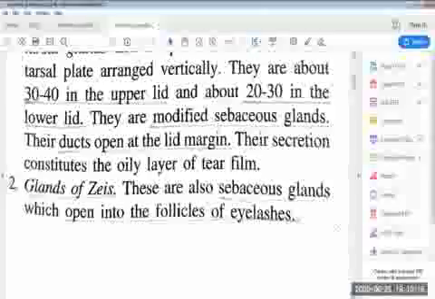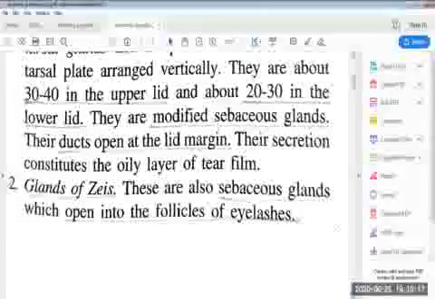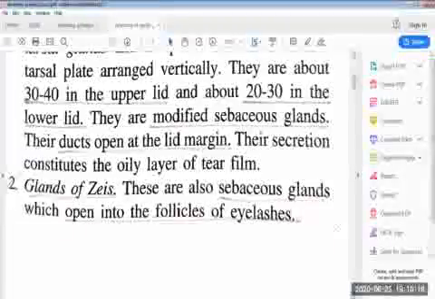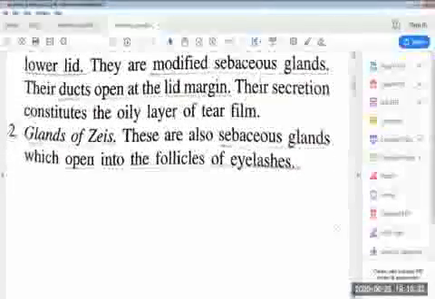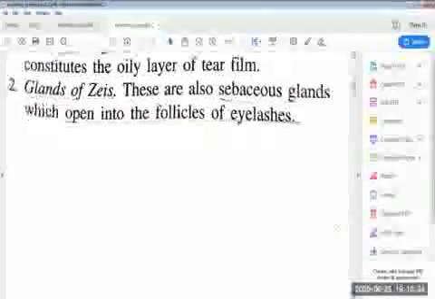They are also sebaceous glands, but their site of opening is different. They open into the follicles of the eyelashes, as the meibomian glands open into the lid margin.